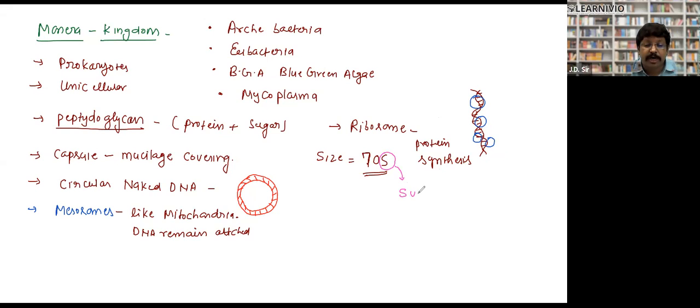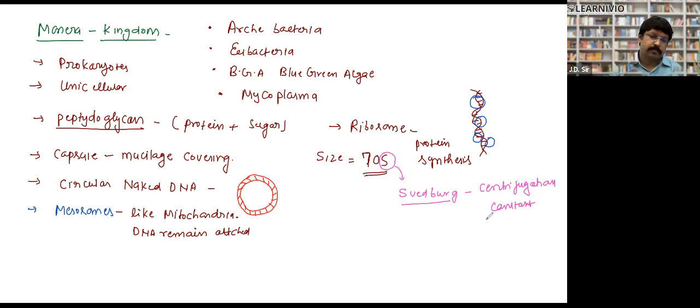S stands for Svedberg. Svedberg was a scientist who measured the mass of ribosome, and he made his centrifugation machine. In respect of Svedberg, we gave the name of the unit, that is Svedberg. So Svedberg is a type of centrifugation constant and represented by S. Clear?